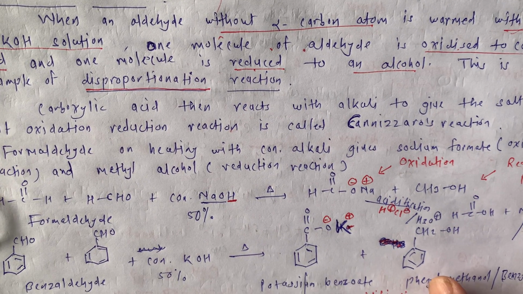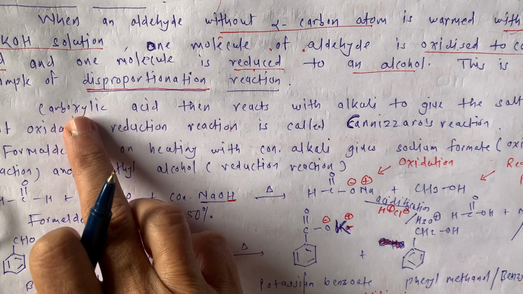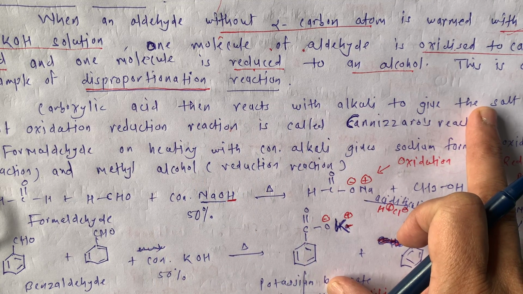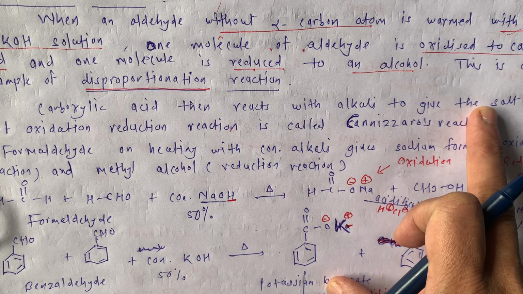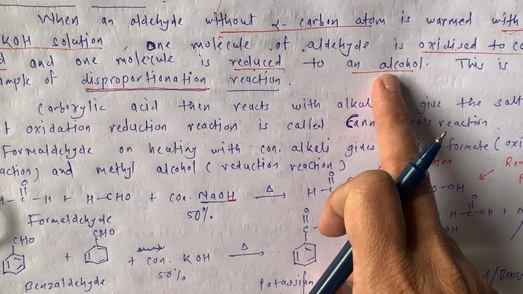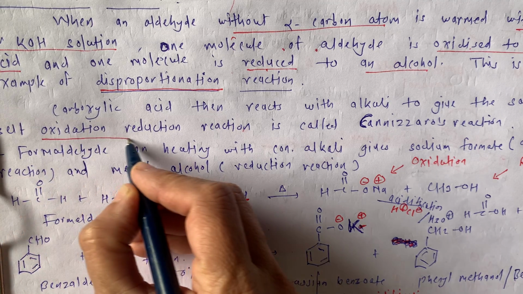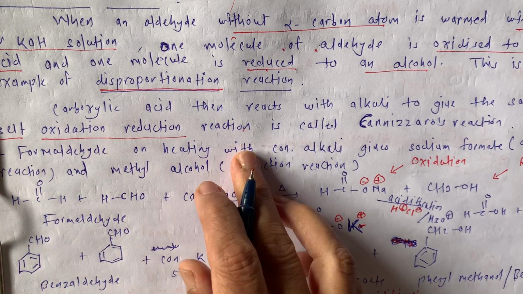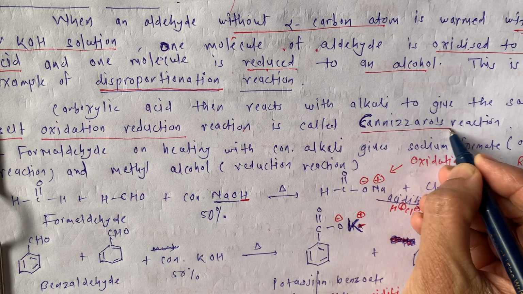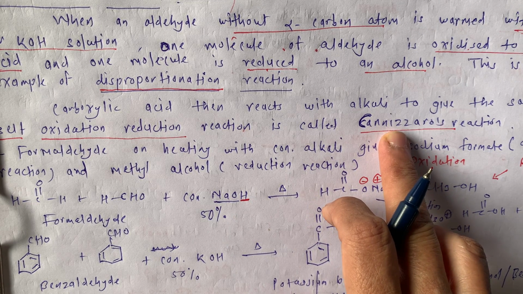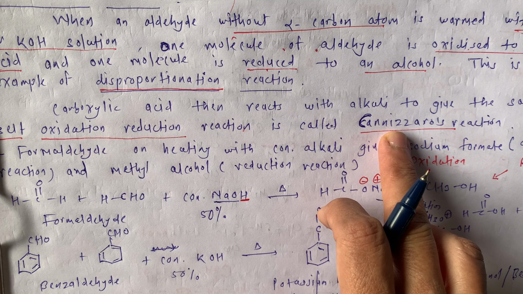Now what is the explanation? Carboxylic acid is going to react with alkali to give the salt, and the other molecule is alcohol. This self-oxidation reaction is called Cannizzaro reaction. Cannizzaro is the name of the scientist. Okay, this is a Cannizzaro reaction.